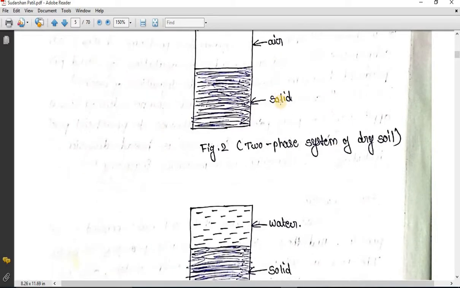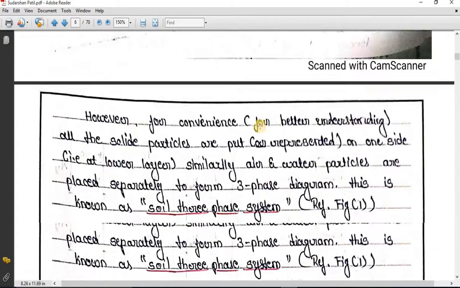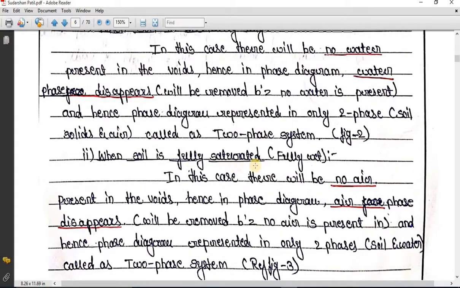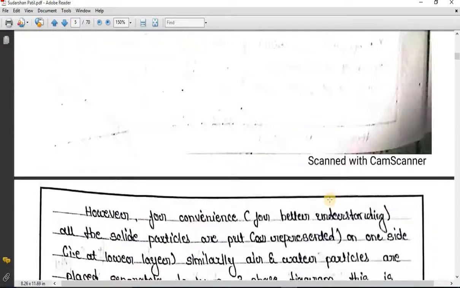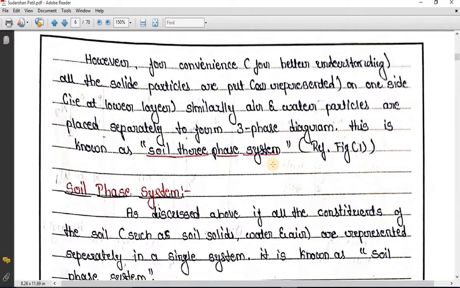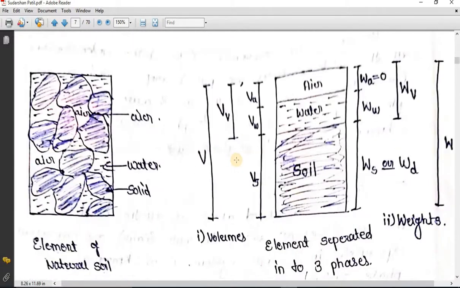We can move further. There is another condition in which a three phase system can be converted to a two phase system. That condition is when the soil is fully saturated, meaning there is no air component present and all the voids are filled by water. So you can see over here the air component is not present, only water and soil solids are present. That is why it is called a two phase system. I hope you have understood the phase systems.